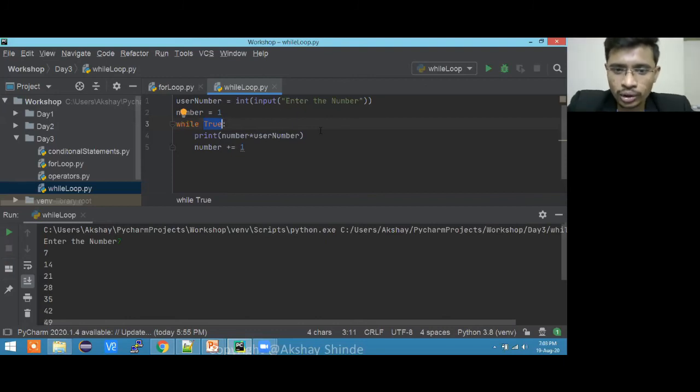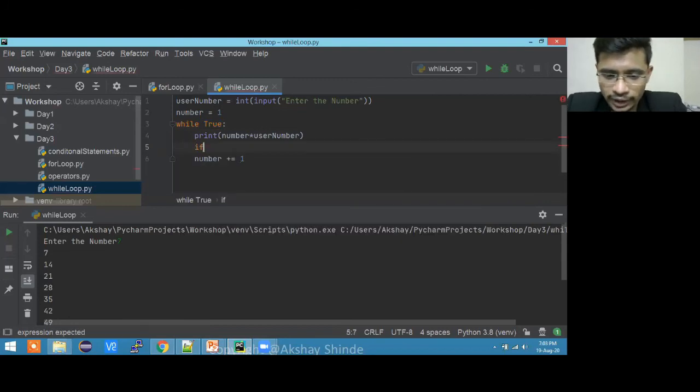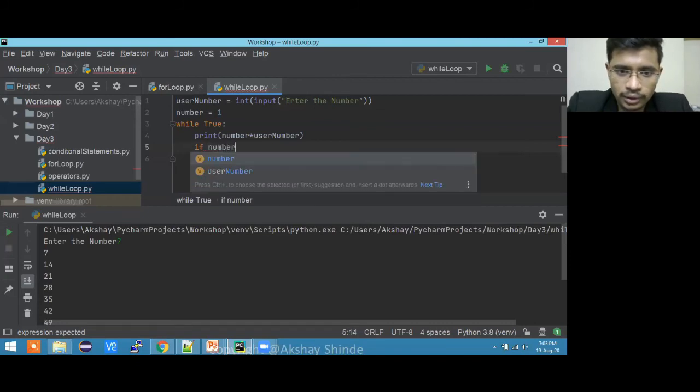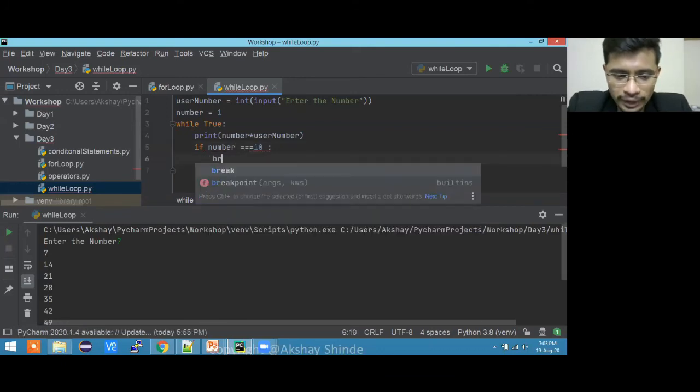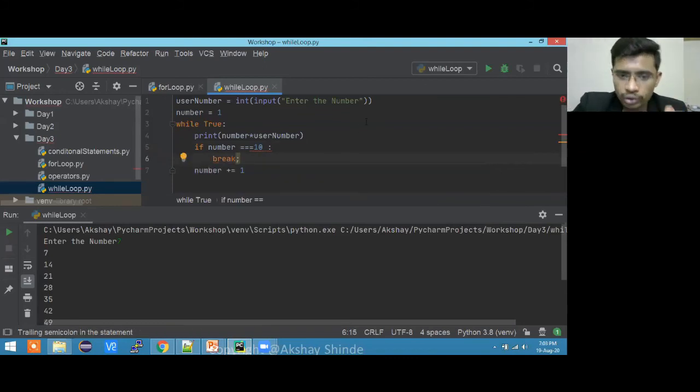But if you want to break the loop at a certain condition, we can put a condition: if number equals 10, in that case I want to break the loop. This break statement will help you exit the loop. What happened over here?